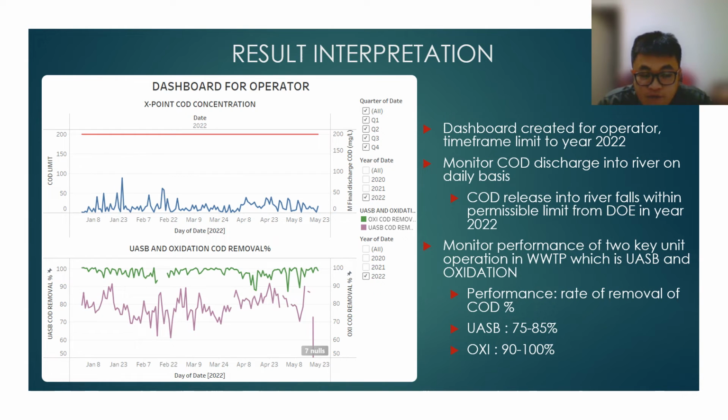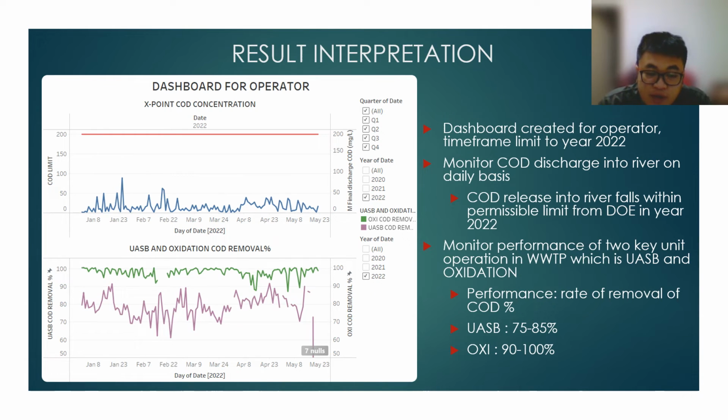So overall, the quality of water discharged into the river in the year 2022 in terms of COD had met the requirement set by the Department of Environment, which is 200 mg per liter. So the second graph shown in the dashboard for the operator is a UASB and oxidation COD removal percentage.